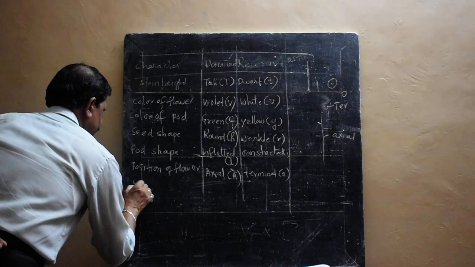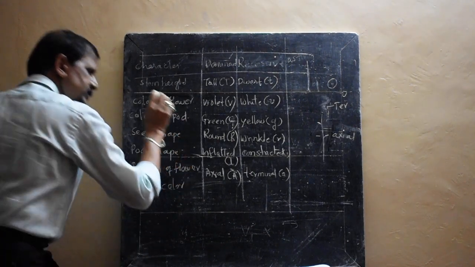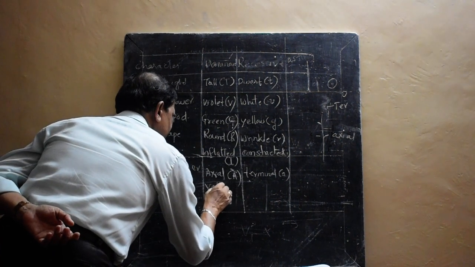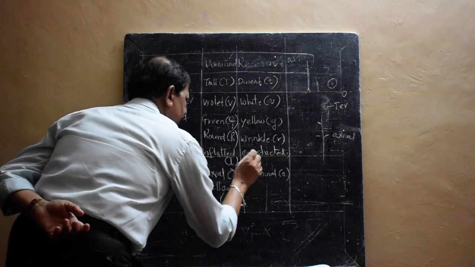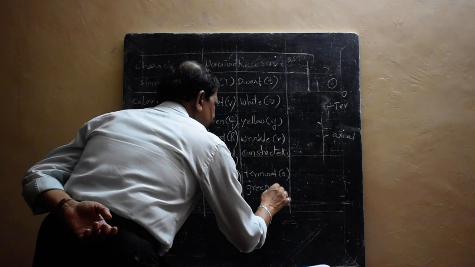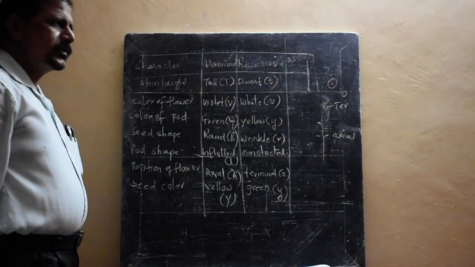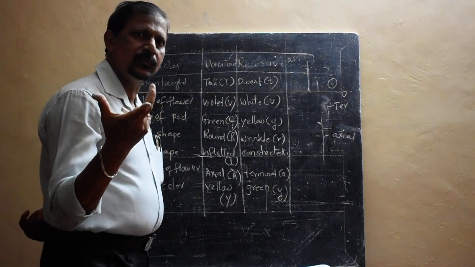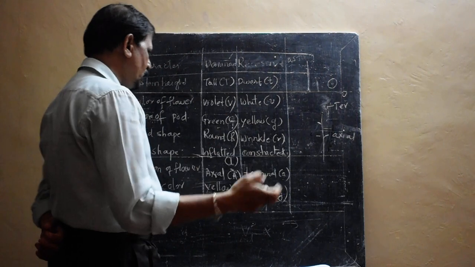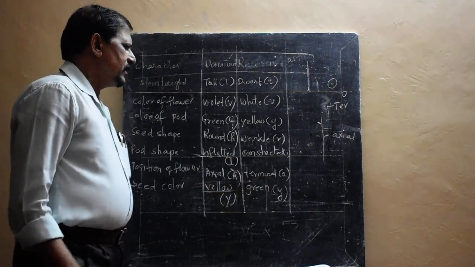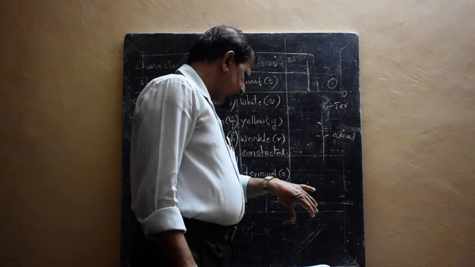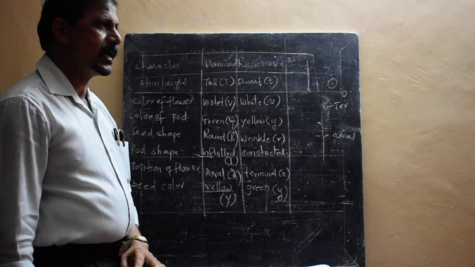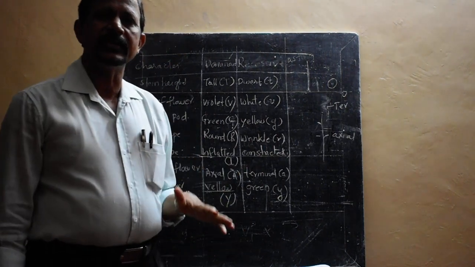The last one is seed color. The seed color is generally yellow, and it is capital Y, and sometimes there is also green, small y. Generally you see green gram or togari bele; that color is generally yellow, and yellow is the dominant color, and the recessive color is green. So here there are seven contrasting characters.